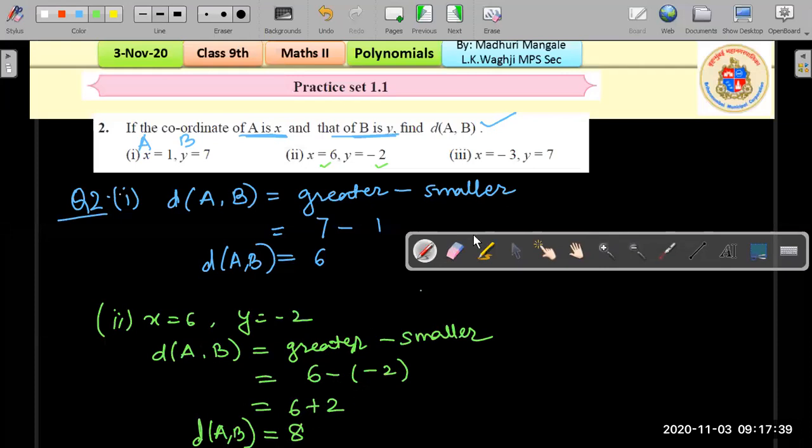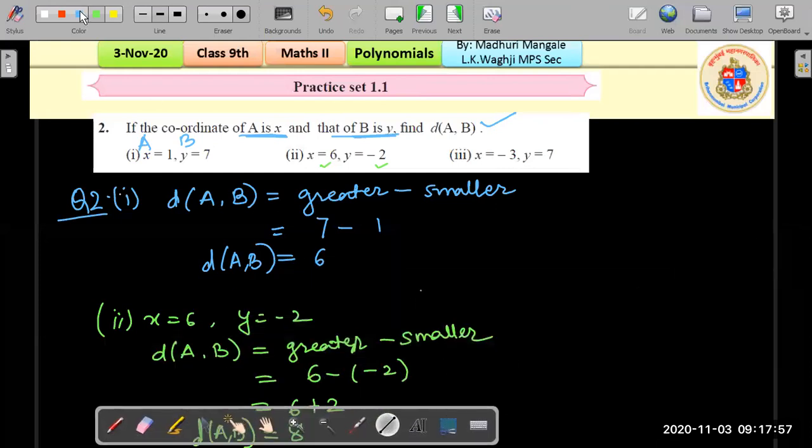All right, isn't that easy? So the first chapter, basic concepts in geometry, is actually very easy and a scoring chapter. All right, we look at the third one now. x equals negative 3 and y equals 7. I know by now you all must have solved this. Quickly, let me write it out on the board.